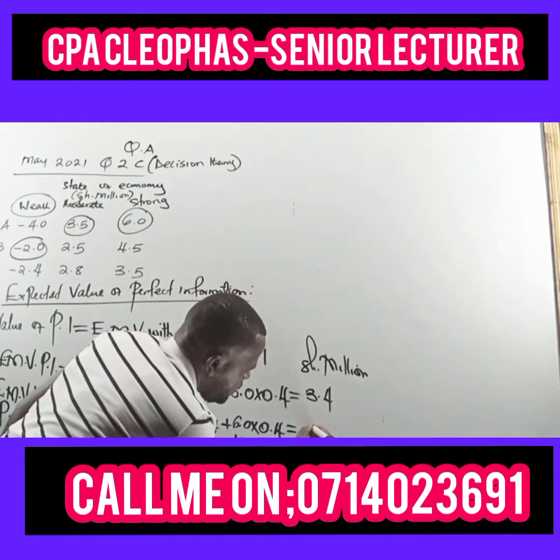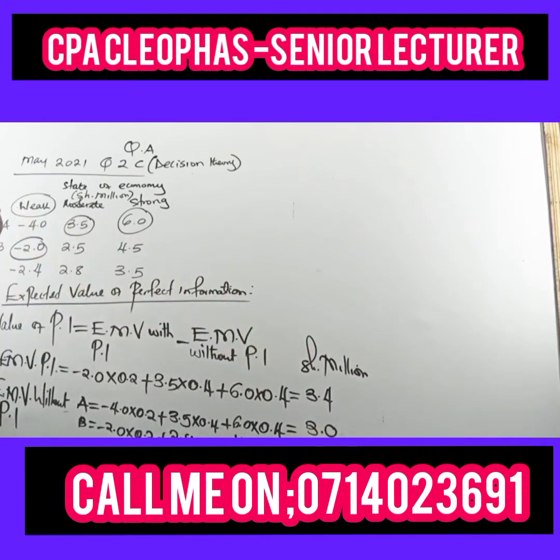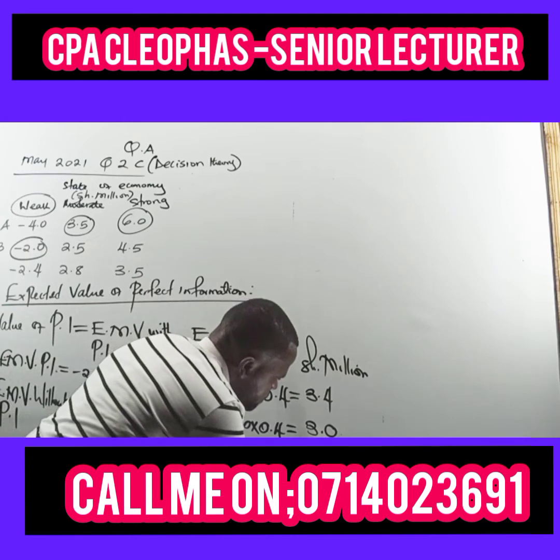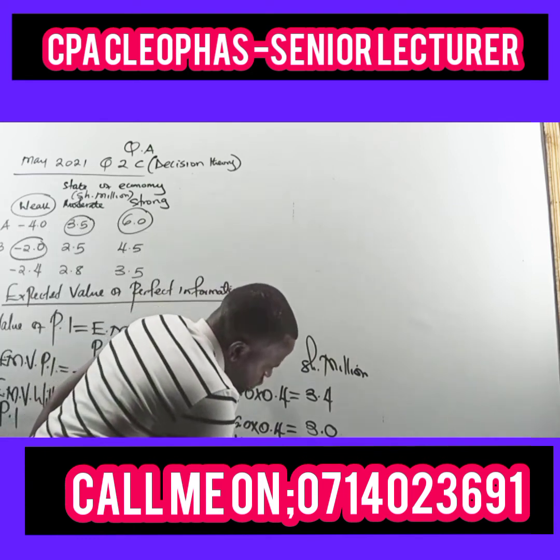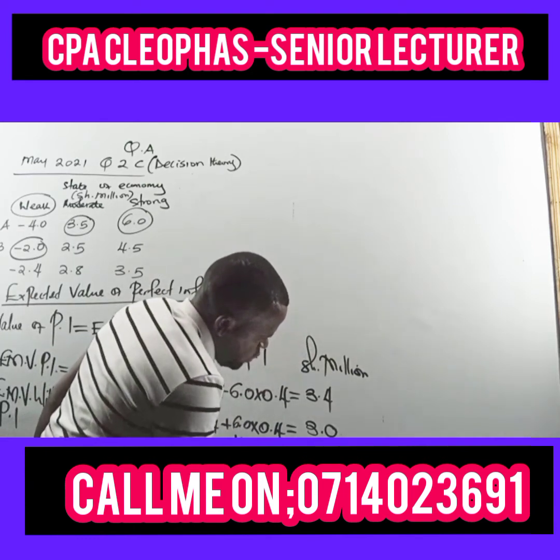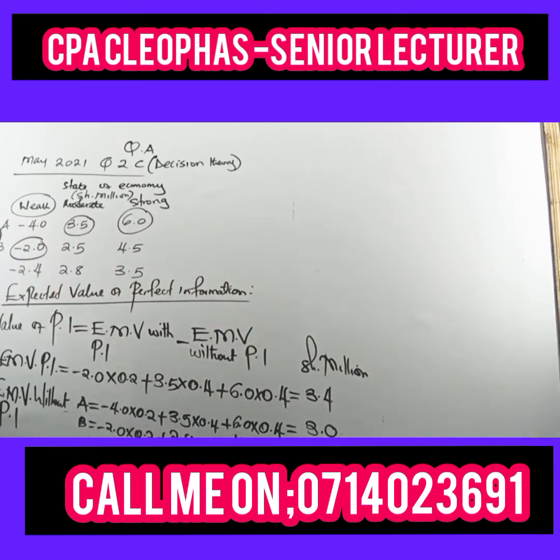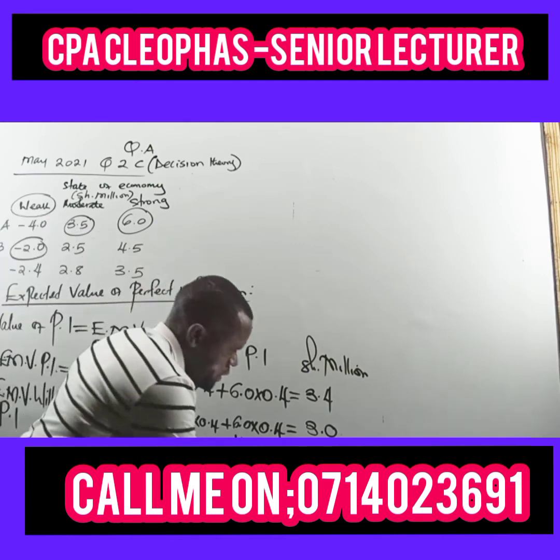So I have this one as 3.0. Give me the other one for B. For B, 2.4. Then for C, 2.04. Just confirm again. It's coming to 2.04. Great.